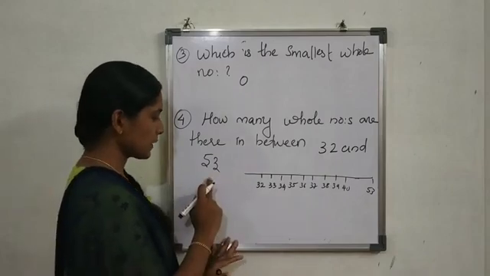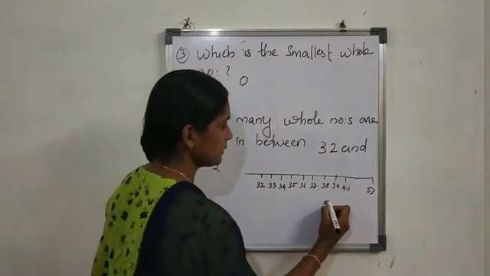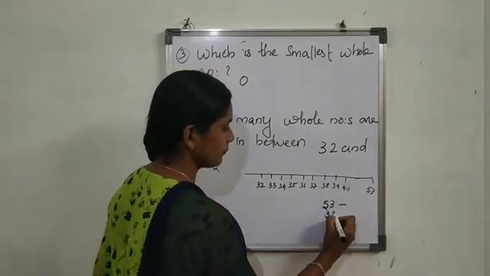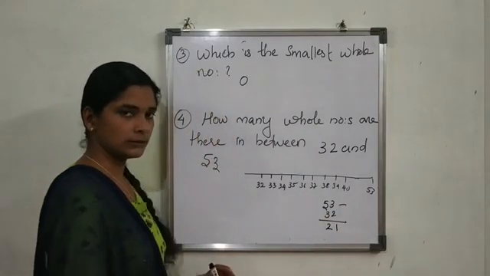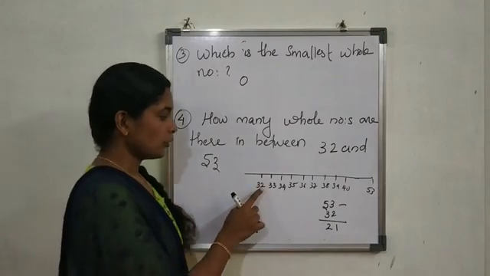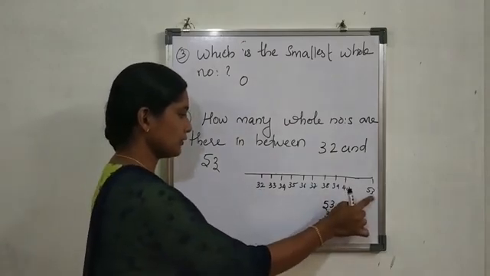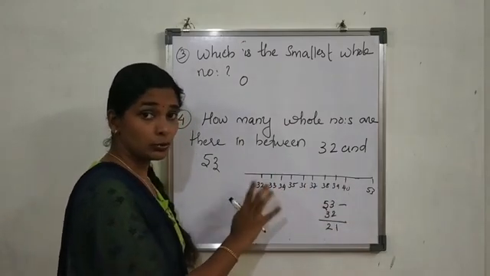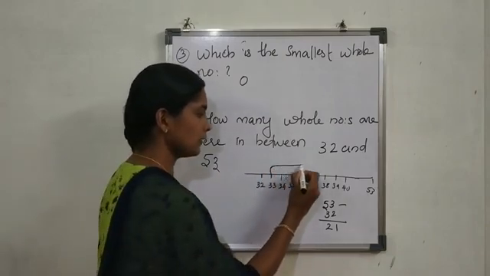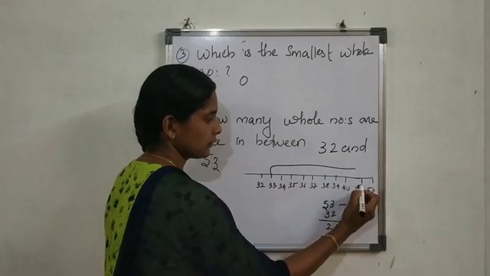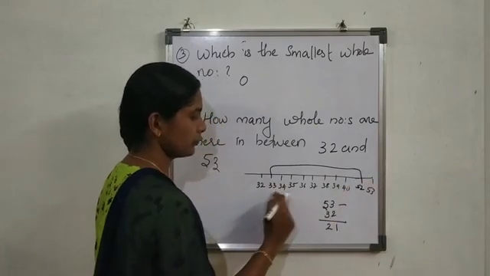For that, we subtract 32 from 53, then we will get 21. We are not counting 53 and 32. Between means from 33 only we are taking, 33 to 52.